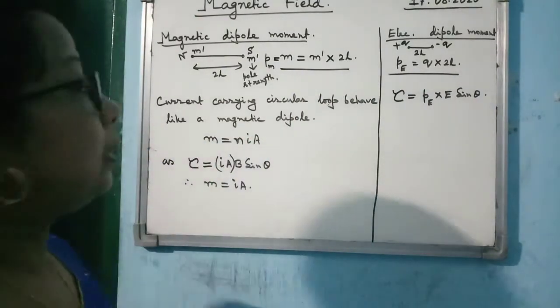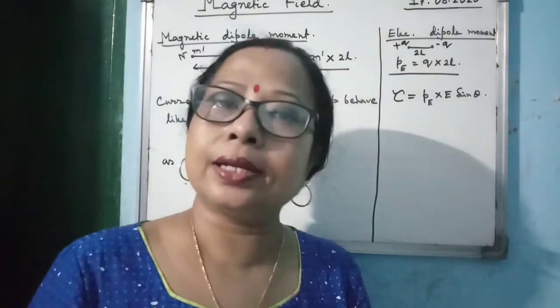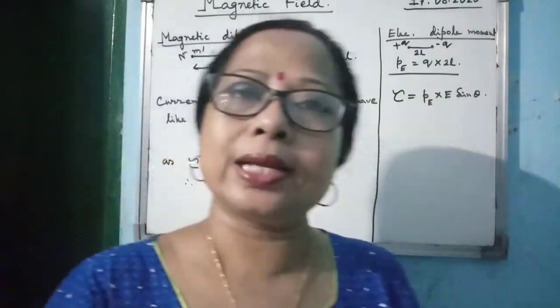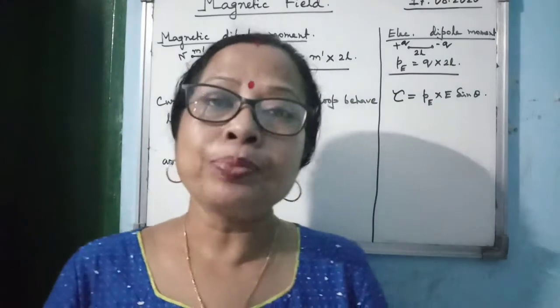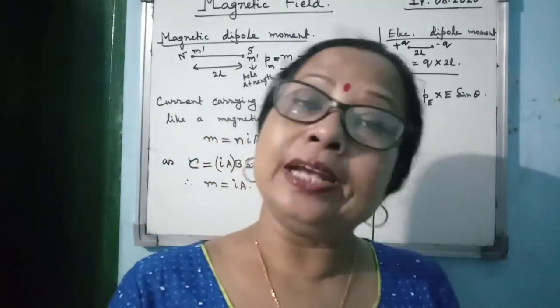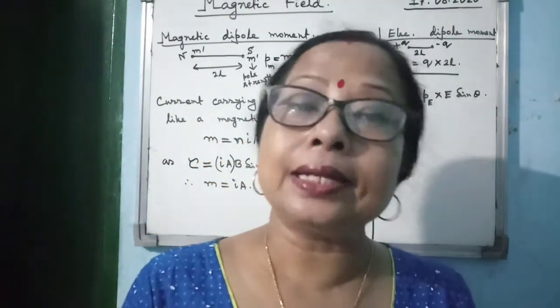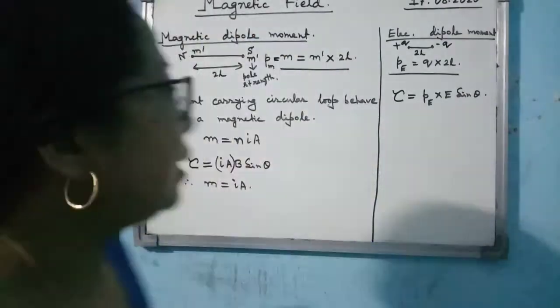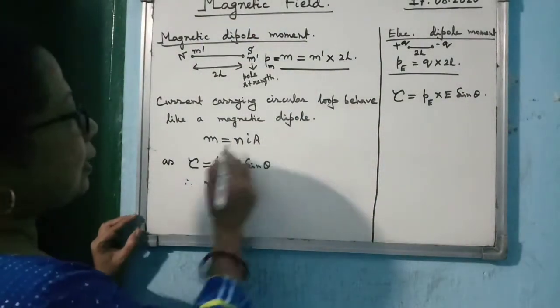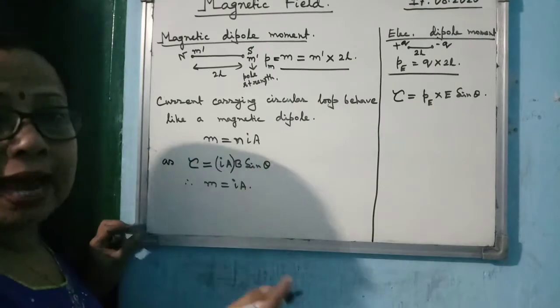Now, the next concept of magnetic dipole, which we also studied in 10th standard and in the last chapter: the current carrying loop behaves like a magnetic dipole. And what is the magnetic dipole moment of that loop?